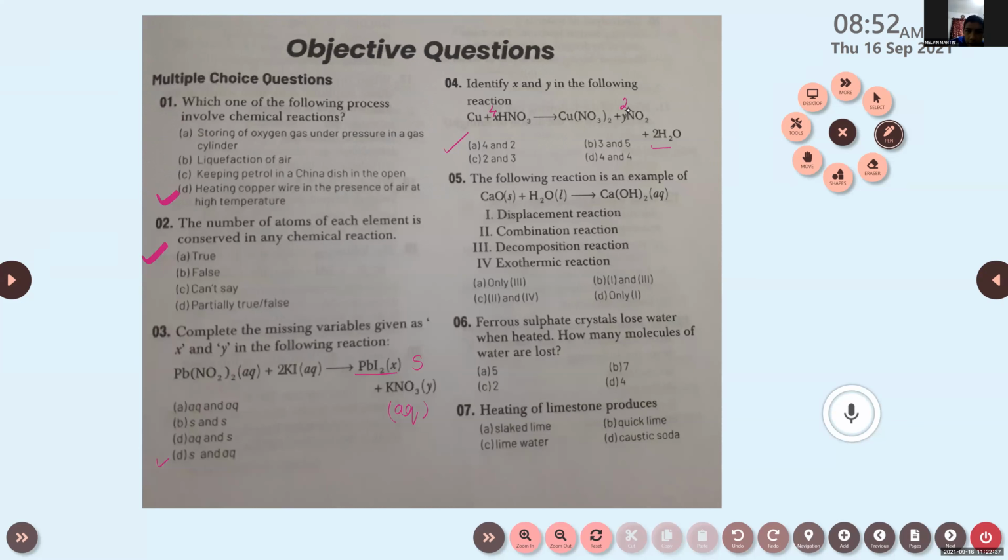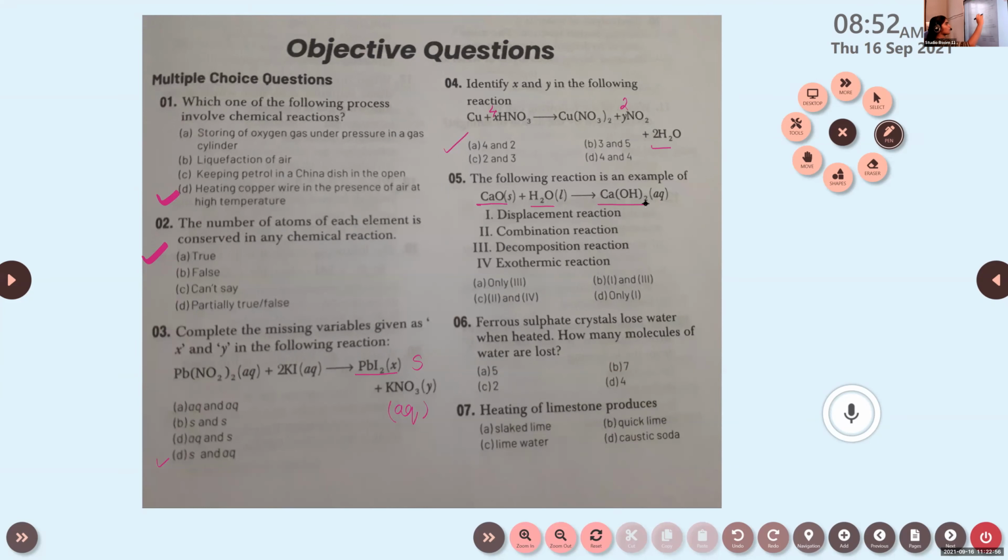Is it decomposition? In the case of decomposition reaction, what's its definition? A single reactant breaks down to products, right? Here it's a combination reaction, right? 2 or more reactants combine together to form 1 product. So it's a combination reaction. Only combination reaction?